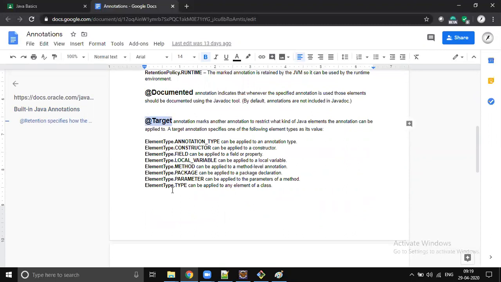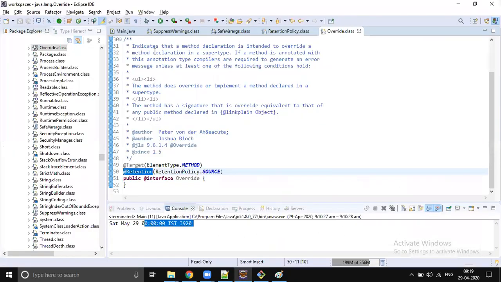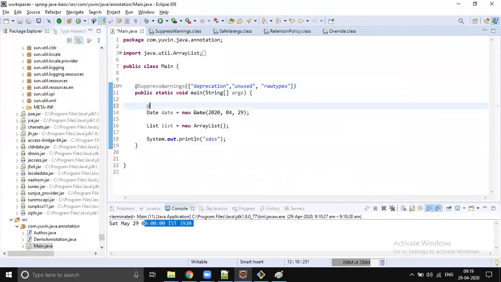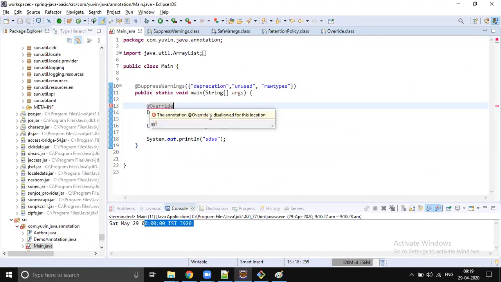I'll show you some code. We will get some kind of error, and you must tell me why we are getting that error. For example, I'm using @Override here. Is this the correct place to use @Override? See, I got an error, right? What is this error? The annotation @Override is disallowed for this location. This is not allowed at this location. Why?